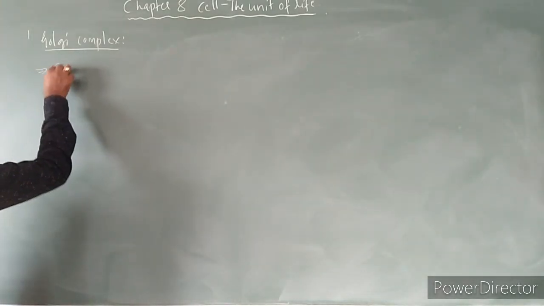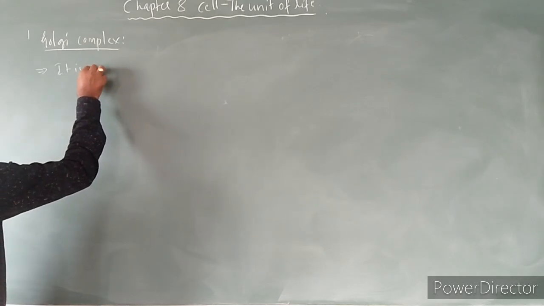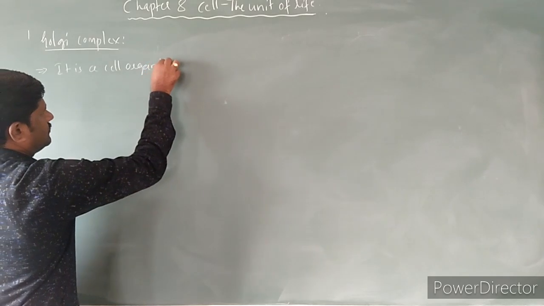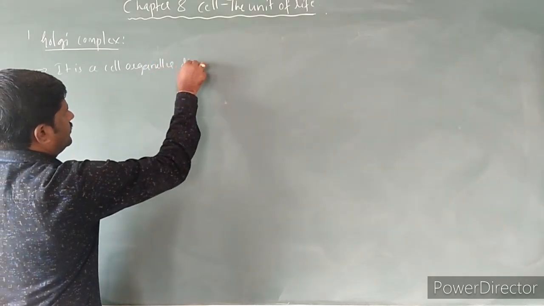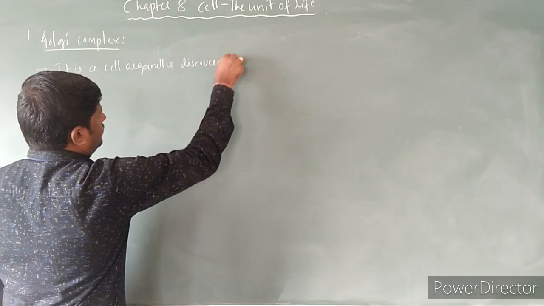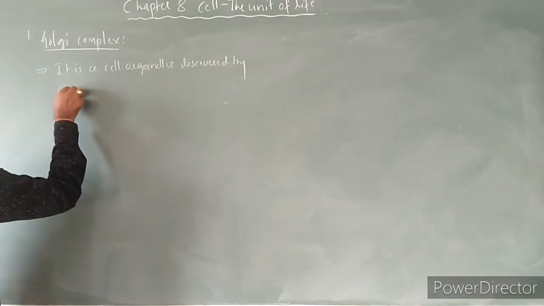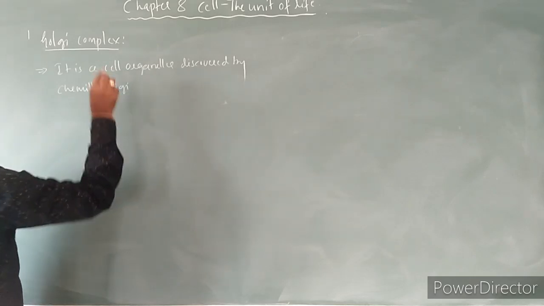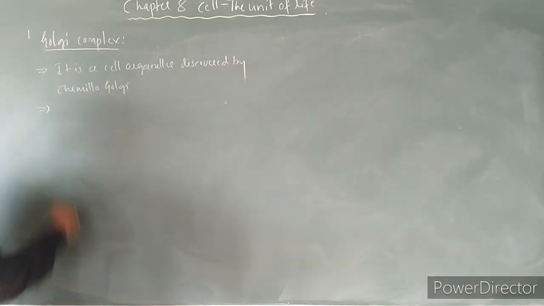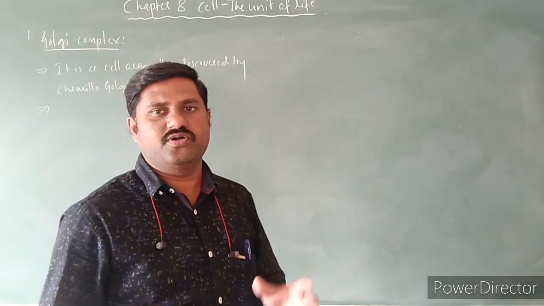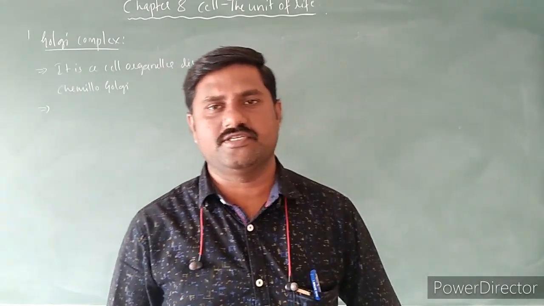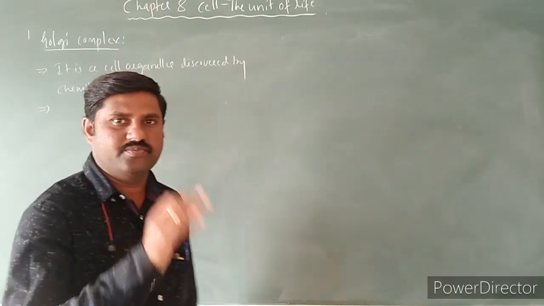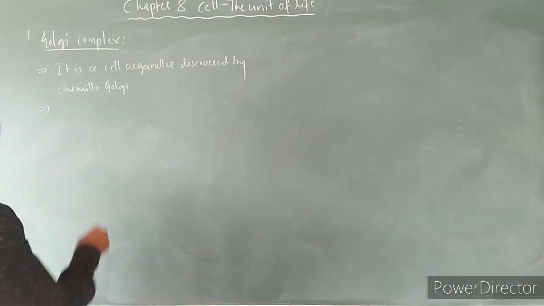It is a cell organelle discovered by Camillo Golgi, and he reported, means it was reported for the first time, means it was discovered in the nerve cell of the barn owl, very important, as well as cat cell, right?